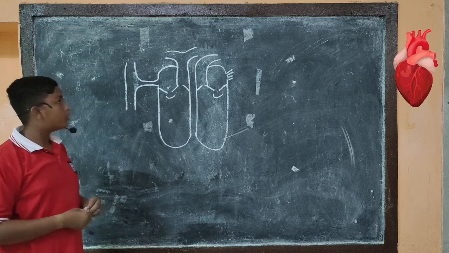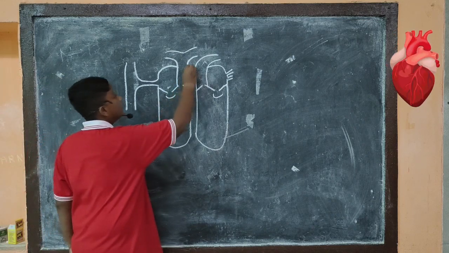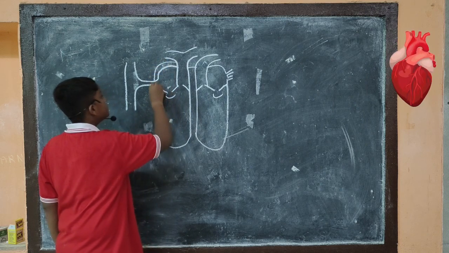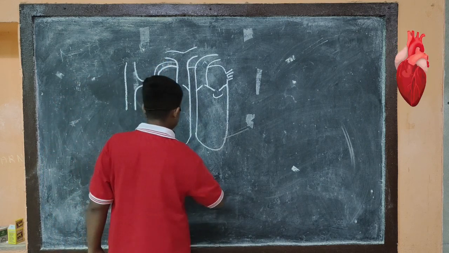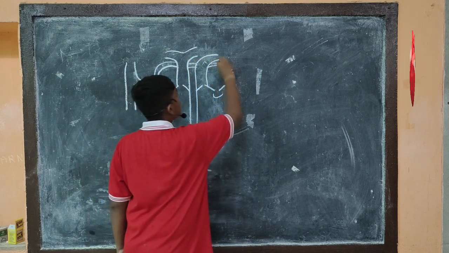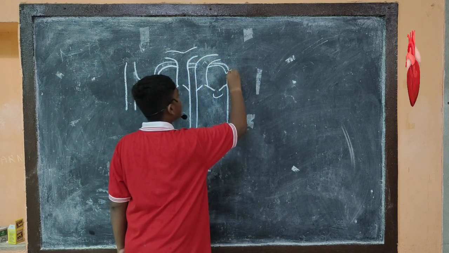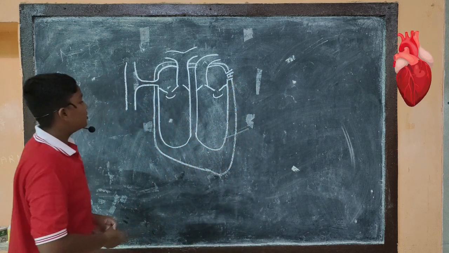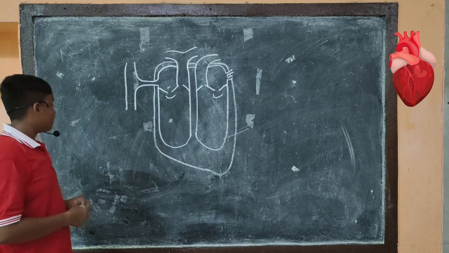Now I will draw the outer structure of the heart. This is the outermost part of the heart.